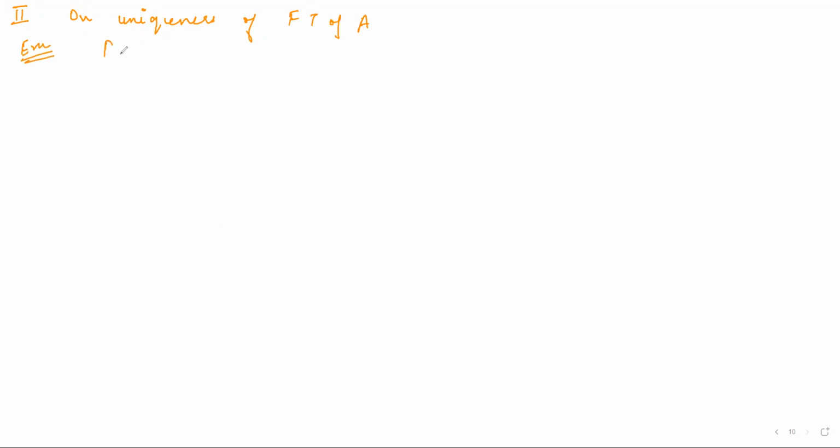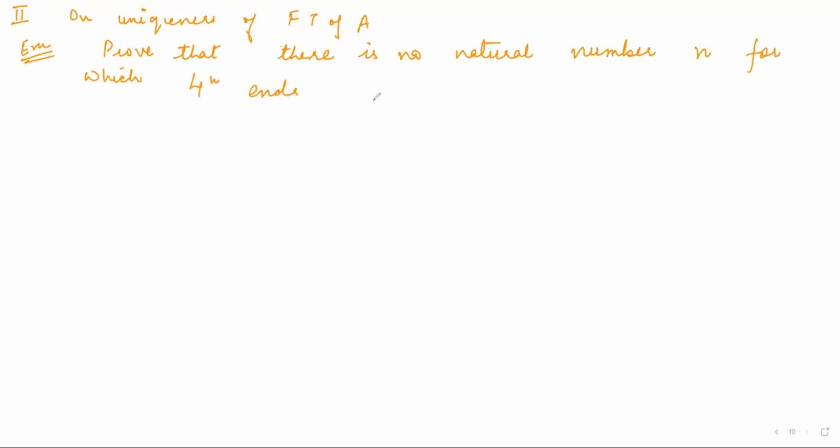Prove that there is no natural number n for which 4 to the power n ends with the digit 0.